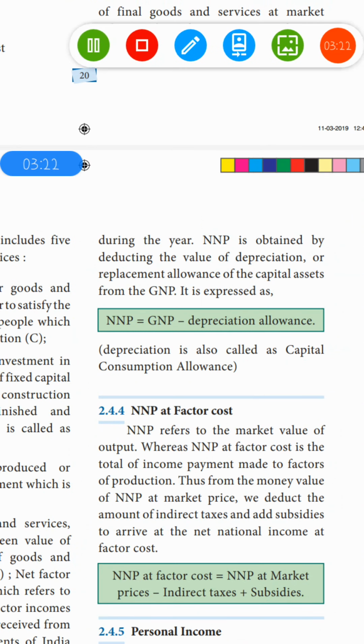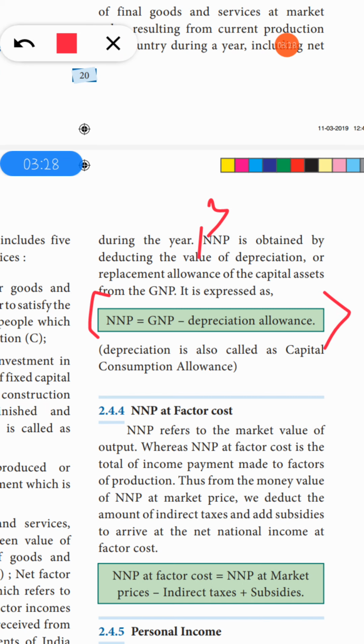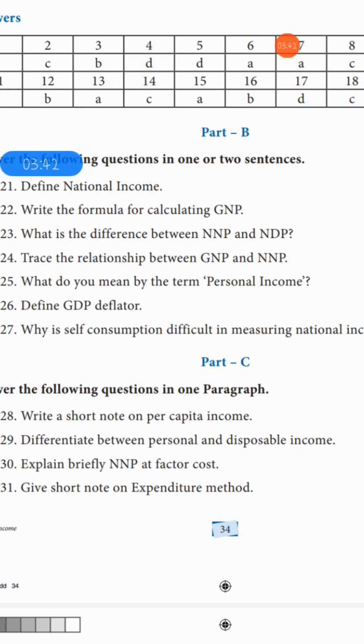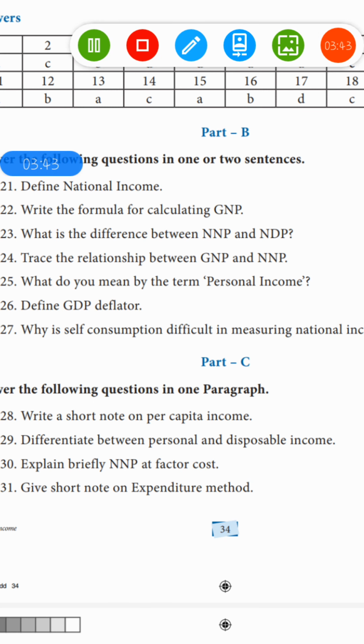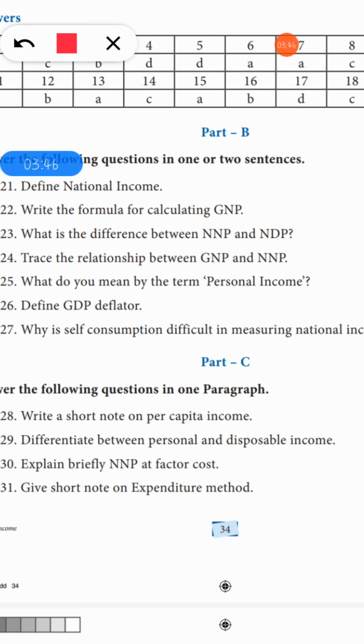Till here, this is your first point of your third answer, and the formula is your second point. Understood? Now the next question is: trace the relationship between GNP and NNP. Your answer is on page number 20.